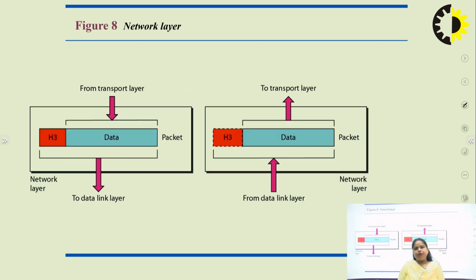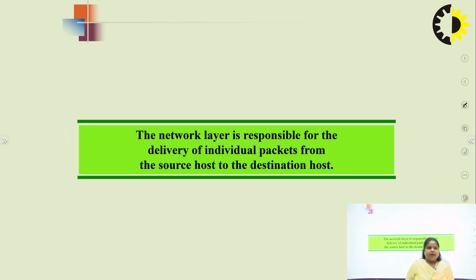Next we are going to discuss the network layer. When I'm talking about the network layer, it receives the data from the transport layer and provides the data to the data link layer. So it includes its own header, right? Then after that, when I'm talking about the network layer, it means we are interacting with the outside world, right?